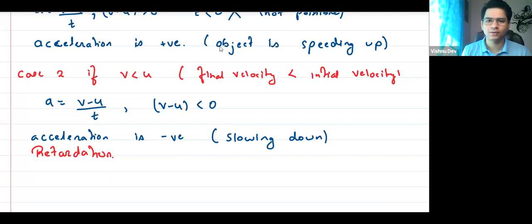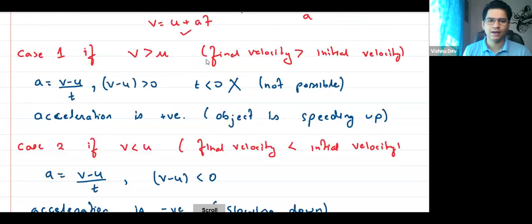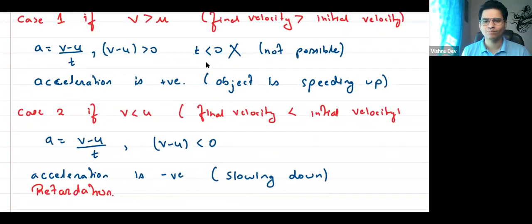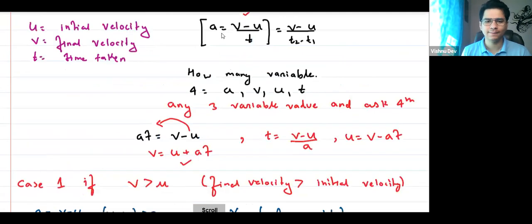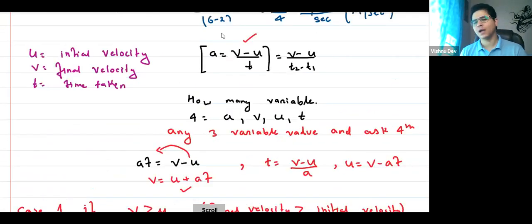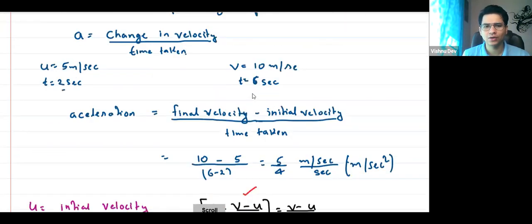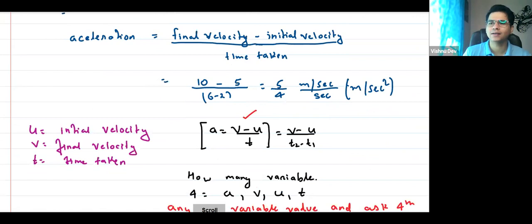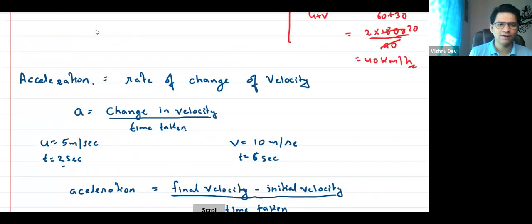So tell me one thing, right? ये सबको समझ में आ रहा है? Yes, sir. I guess this concept is clear. But do you have any doubt in this? No, sir, no doubt. But when we talk about this acceleration, is it average acceleration or instantaneous acceleration? Average. Very good, right? Everything that we are studying is average acceleration.